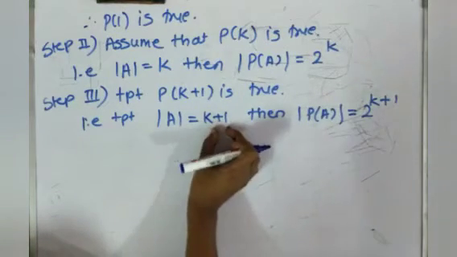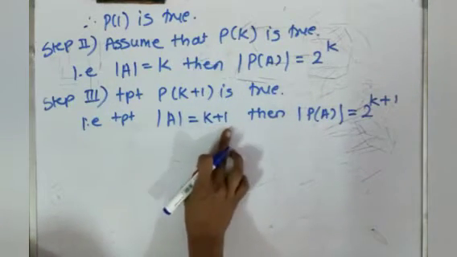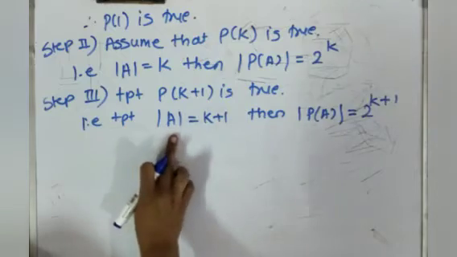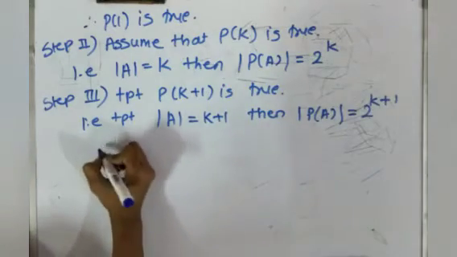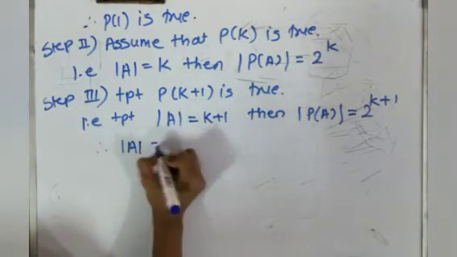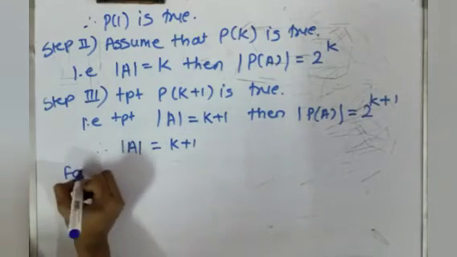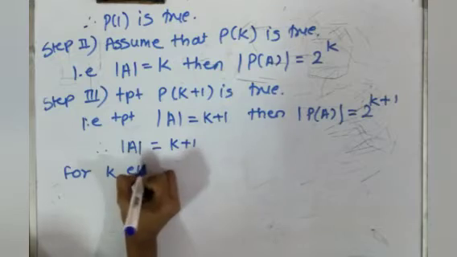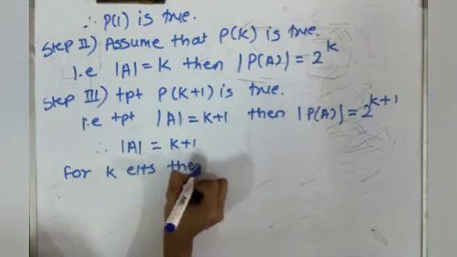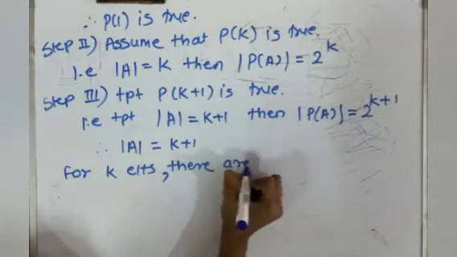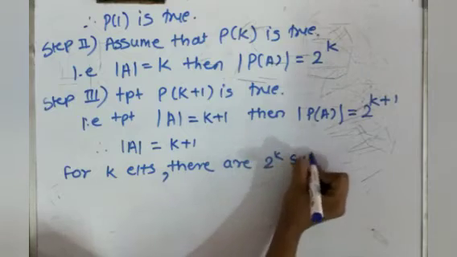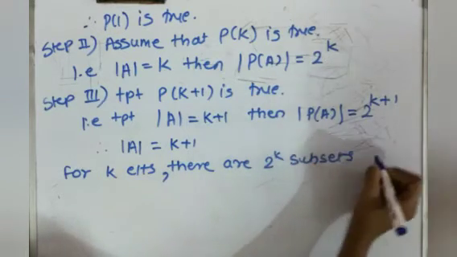But there is one more element in step 3. So we know that the cardinality of A is k plus 1. Now see, for k elements there are 2 raised to k subsets, right?